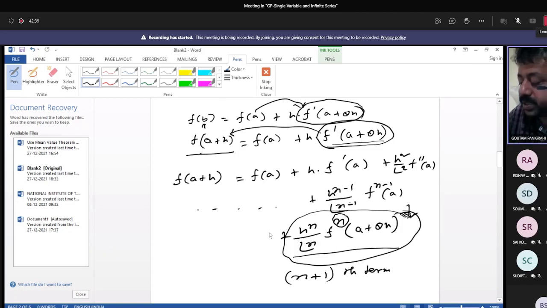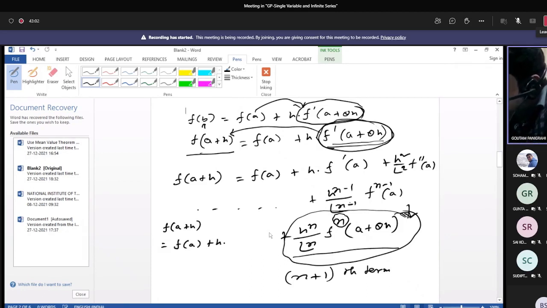Sir, can you please repeat what this series is? I can't understand your handwriting. Okay, f of a plus h. Previously, what have we done? We stopped there: h into f dash a plus theta h. Now what have you done? f of a plus h into f dash a, we are not stopping, plus h square by factorial 2 f double dash a. How long will it go on? h to the power n minus 1 by factorial n minus 1. What is the value of n?